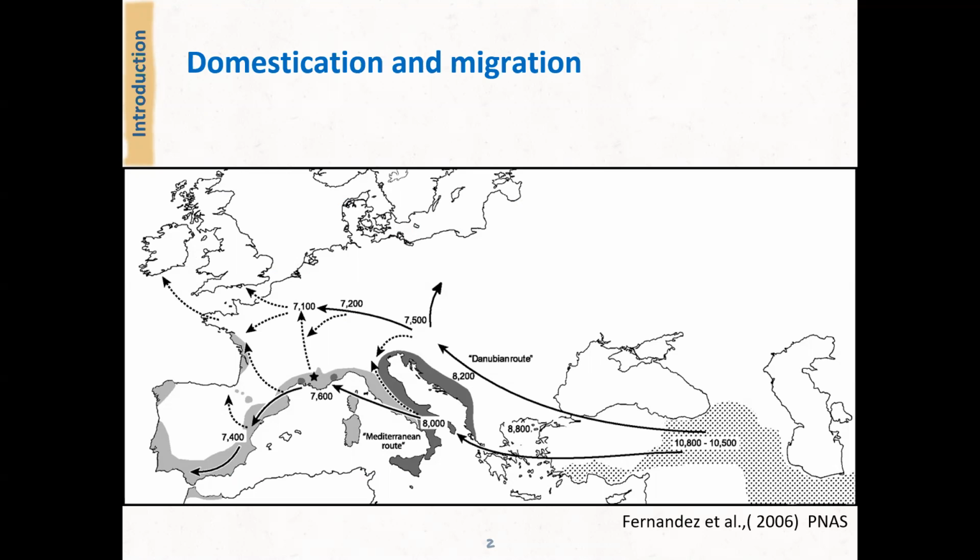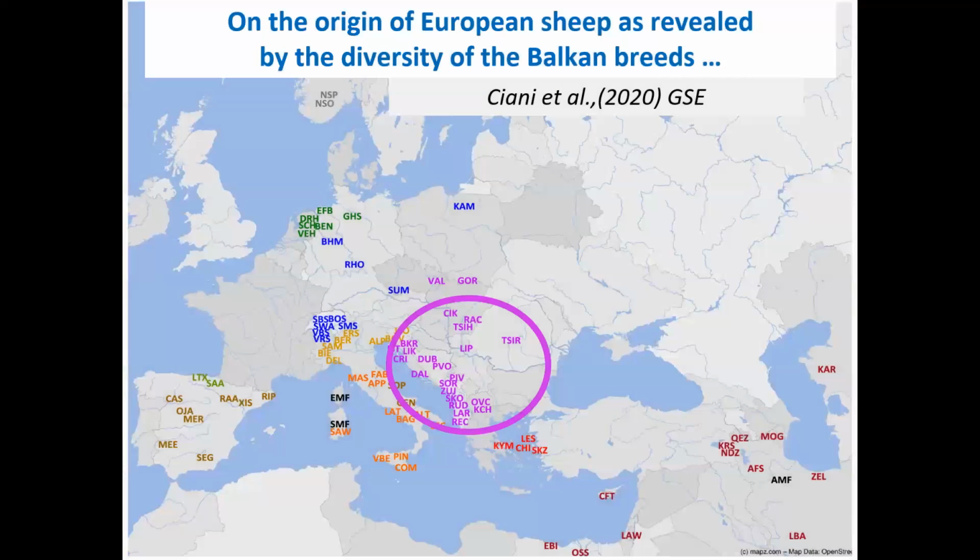There are many papers dealing with global European or even world sheep breed diversity, but until recently, Balkan sheep were not included in those analyses, and we had a blank space considering sheep diversity. Just recently, Chiang published a paper on the origin of European sheep breeds, where they, among other world populations, analyzed the Balkan region. They included 4 Croatian sheep breeds.